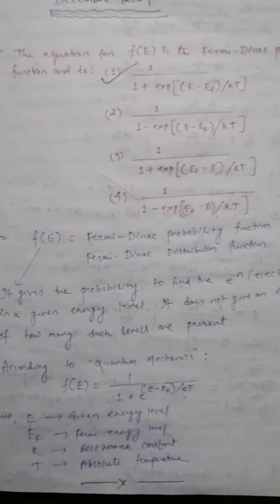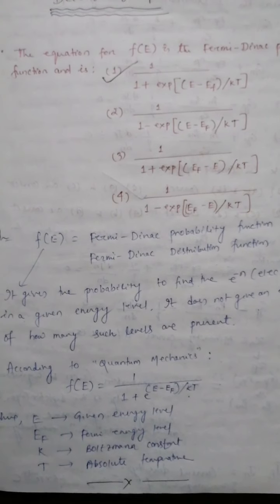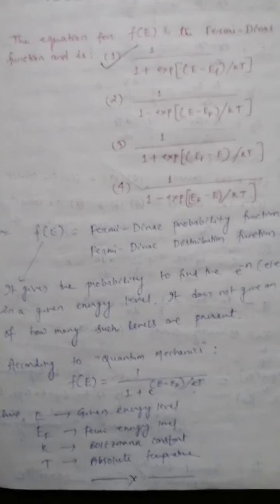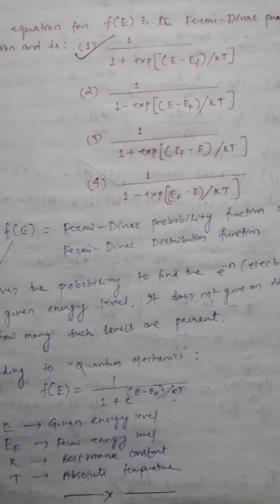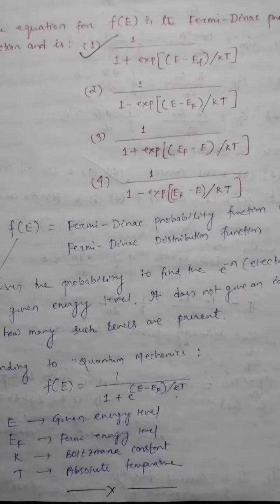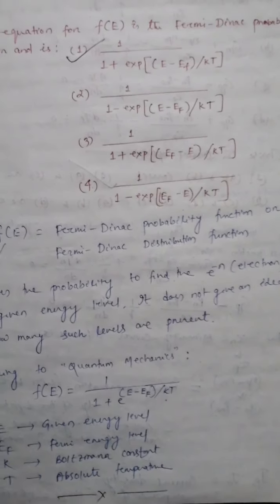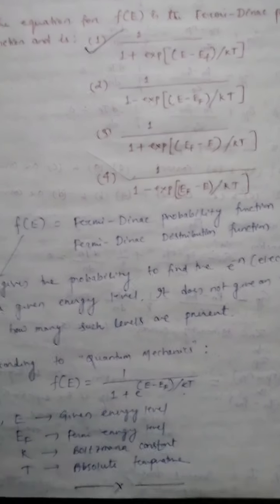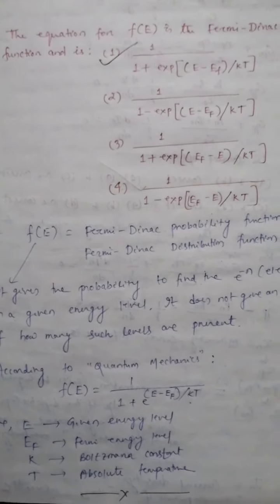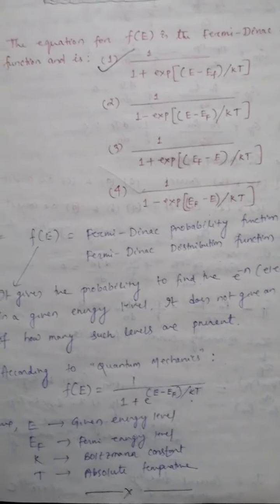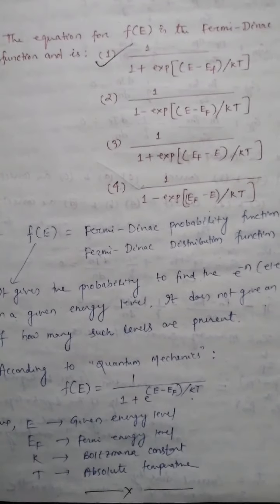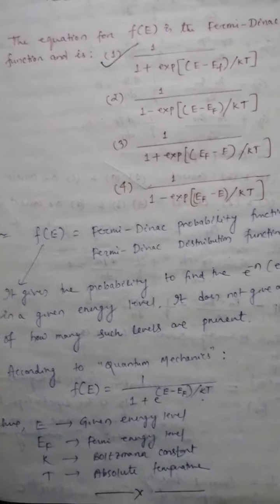Okay, but the advantage is that it gives us the probability to find the electron or electrons in a given energy level. According to quantum mechanics, f(E) equals 1 divided by 1 plus exponential (E minus EF) divided by kT, where E is the given energy level, EF is the Fermi energy level, k is Boltzmann's constant, and T is absolute temperature and its unit is Kelvin.